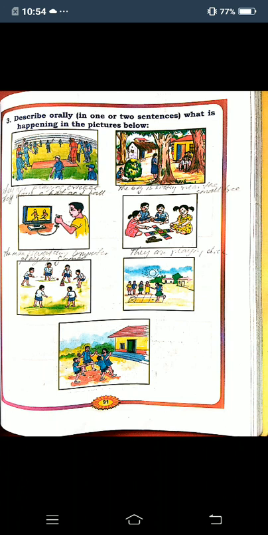Okay, children. Now we can come to the second picture. This is a village. There are two huts, and trees are there. There are boys and girls and women sitting and playing there. They are playing hide and seek. One boy is sitting near the small tree, and one girl is hiding near the big tree. One girl is closing the eyes of another boy, and they are playing hide and seek.